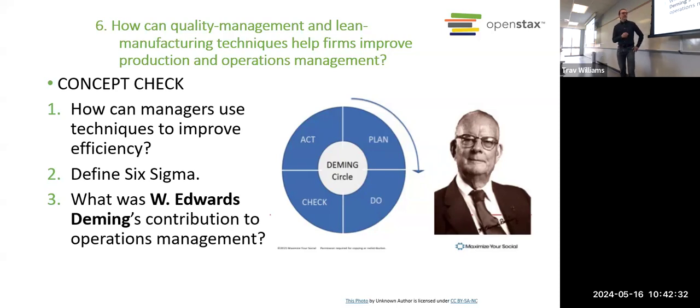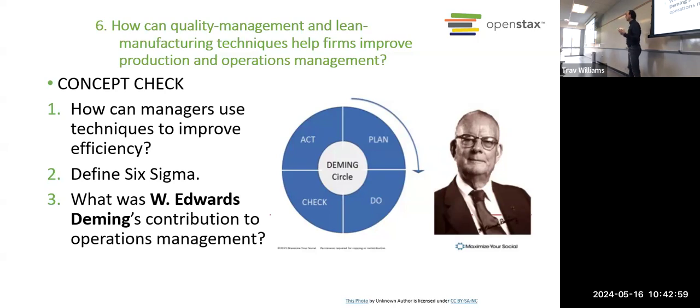So why am I telling you this? Well, Deming and some of his other contemporaries went over to Japan to help them figure out how to rebuild their economy. And he brought some of his statistical techniques and his philosophy that is typically referred to as total quality management. Total quality management.